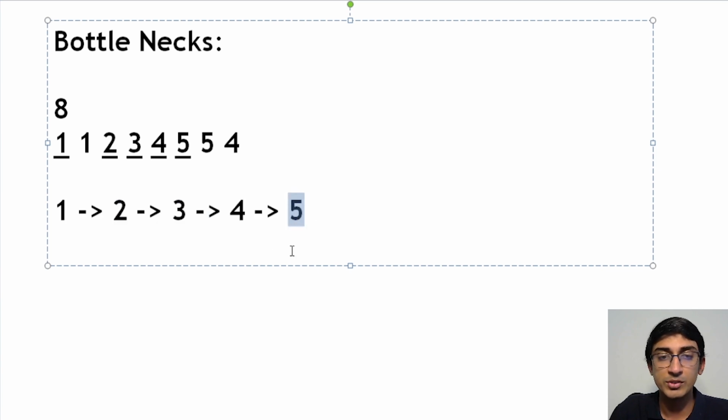So only the fifth bottle is visible because 1 got enclosed in 2, 2 got enclosed in 3, 3 got enclosed in 4, 4 got enclosed in 5. Now I can't put this 1 inside this 5, not because it's not smaller. I can only put a 1 into a larger bottle, and 1 is smaller than 5, so I could have put 1 in 5, except that 4 is already in 5. So one bottle can only enclose another bottle directly. Indirectly 5 is enclosing 4, which is enclosing 3, which is enclosing 2, which is enclosing 1. So indirectly 5 already encloses this 1, but directly 5 can only enclose one such bottle.